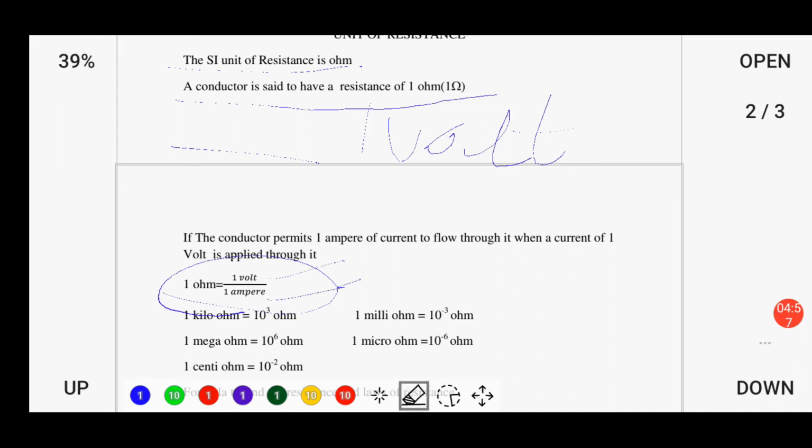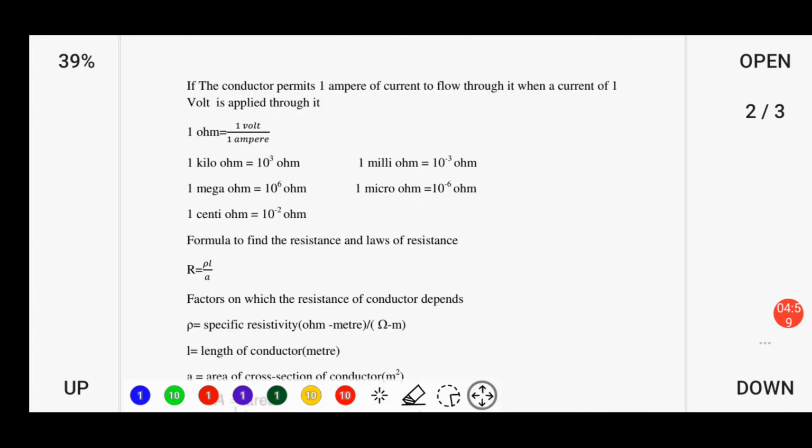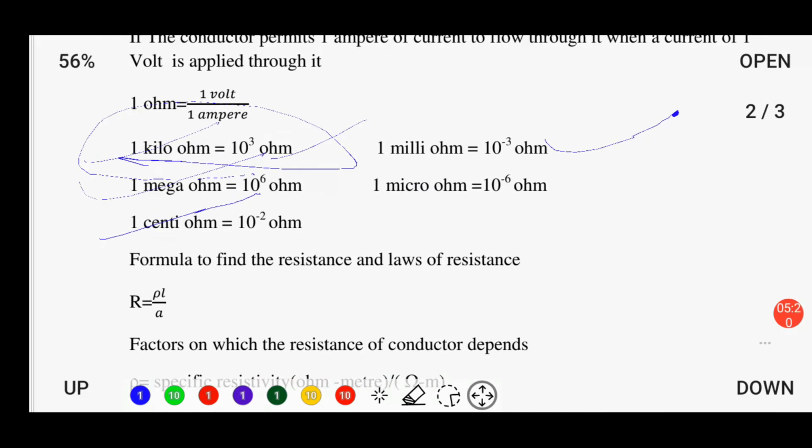And basically some of the conversions are also available here. From kilo ohm to ohm, 1 kilo ohm equals 10 to the power 3 ohm. 1 mega ohm equals 10 to the power 6 ohm. Similarly, 1 centi ohm equals 10 to the power minus 2 ohm. 1 milli ohm equals 10 to the power minus 3 ohm. And similarly, 1 micro ohm equals 10 to the power minus 6 ohm.